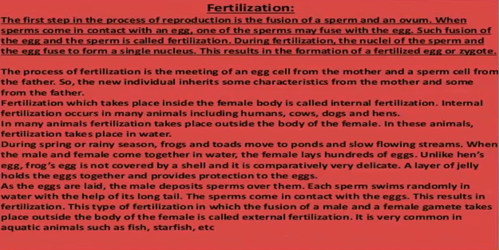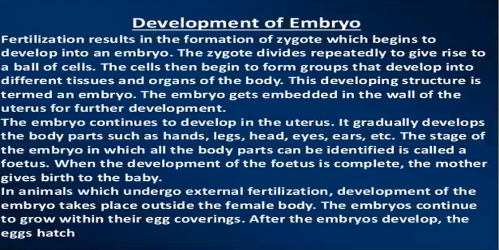So this type of fertilization taking place outside the body of the frog is called external fertilization, and is found mainly in frogs, fishes, etc.